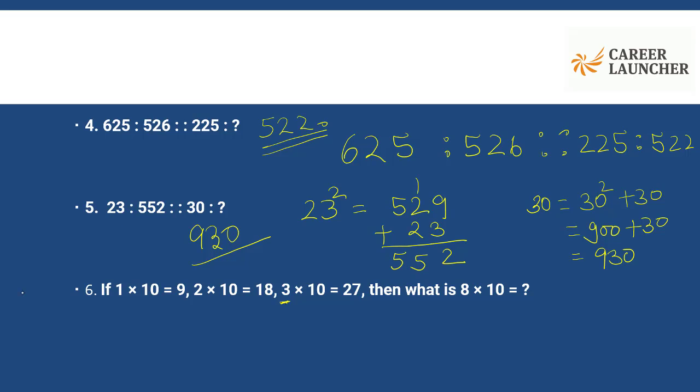So what is 8 into 10? 8 into 10 is actually 80, but here I'm subtracting the number which is multiplied by 10. So 80 minus 8, my answer is 72.